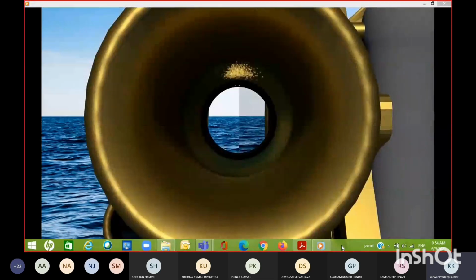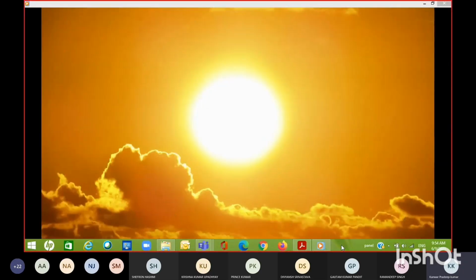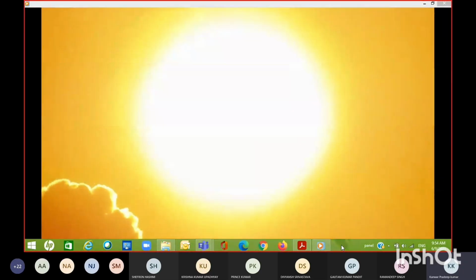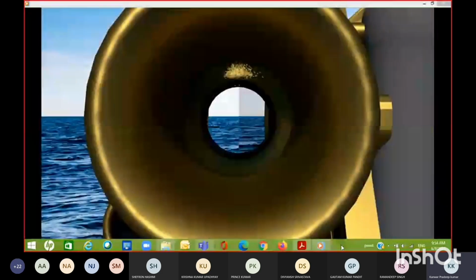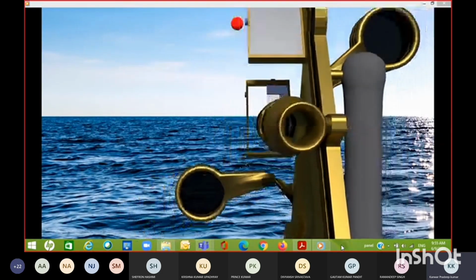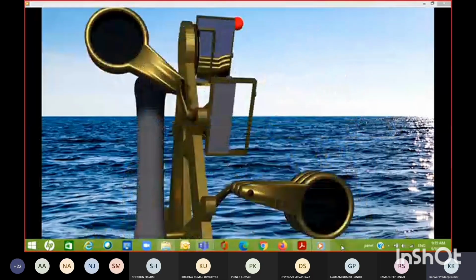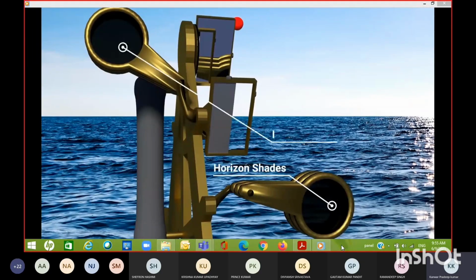As the instrument is like a telescope, you will obviously need protection when looking at bright objects. This mainly applies when you look at the sun, but do be careful if you're looking at anything really, because they can be surprisingly bright. You can use these shades as eye protection. They are set in front of each mirror, named accordingly, so you've got the horizon shades and the index shades. You will need to use both for proper protection.